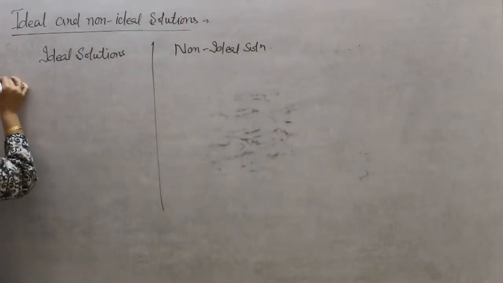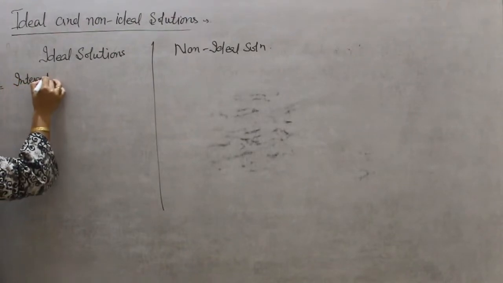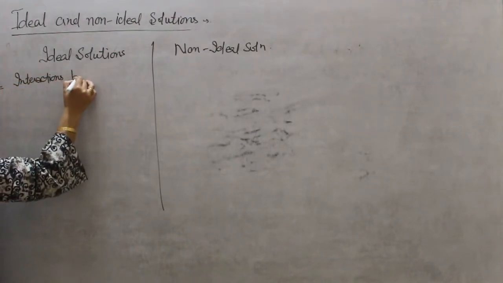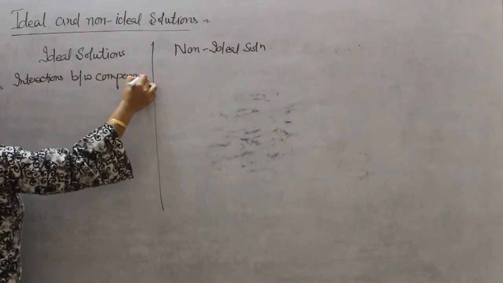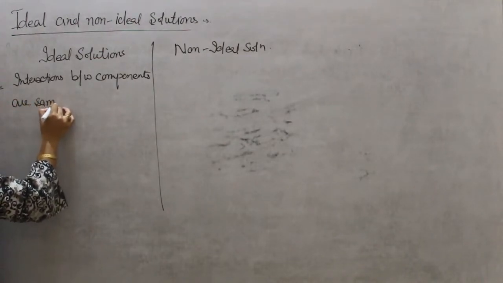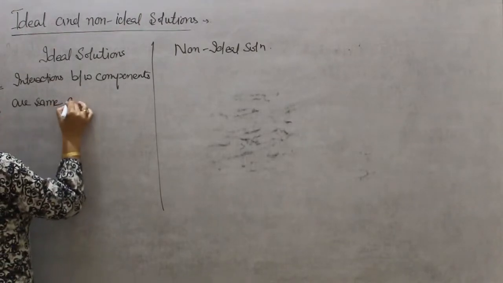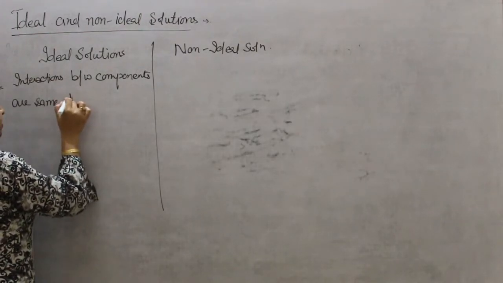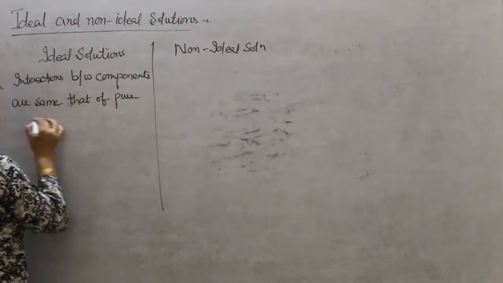So first difference is the interaction between components are same as that of pure components.